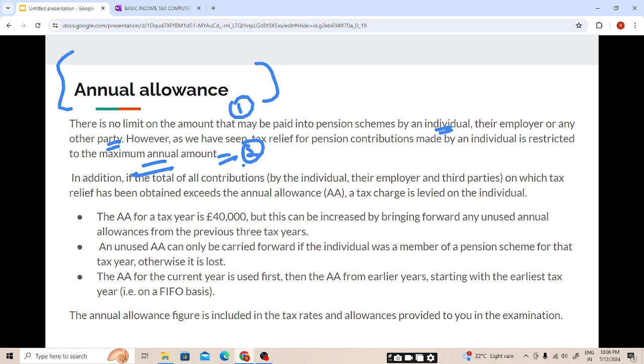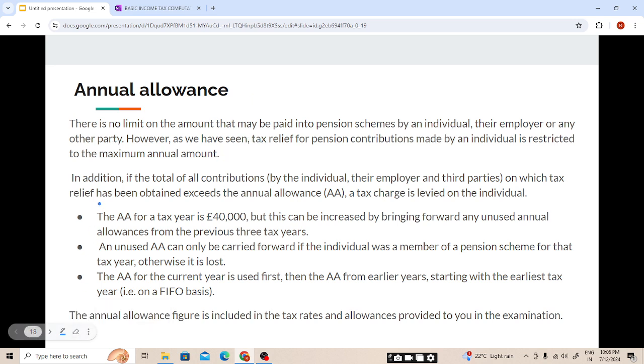And for calculating the tax relief amount, we used to take the lower of total gross pension contribution and the maximum annual amount, whichever is lower, 1 and 2. And we know that there is no limit in making the contribution to the pension scheme, but the tax relief is available up to a maximum annual amount.